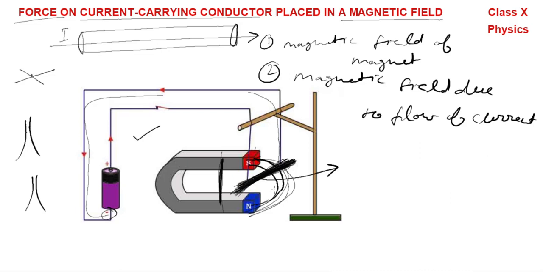One is the magnetic field of the U-shaped natural magnet. The other is the magnetic field established due to the flow of current. Both the magnetic field lines make an adjustment with one another so that a mechanical force is generated, and we can experience that when the rod is expelled out from the magnet.